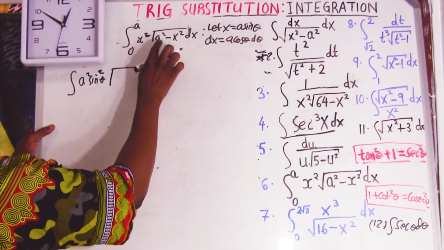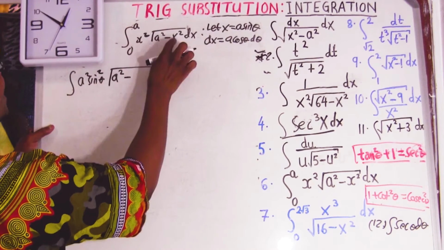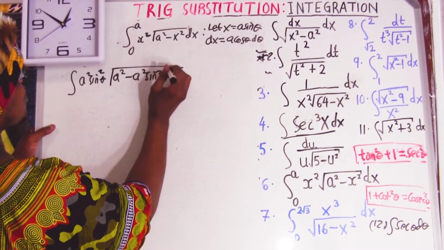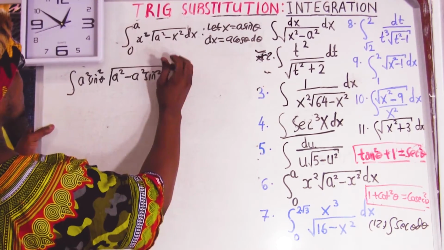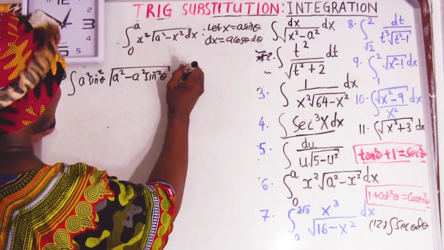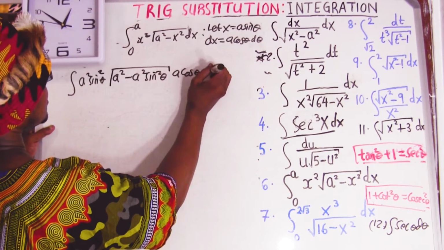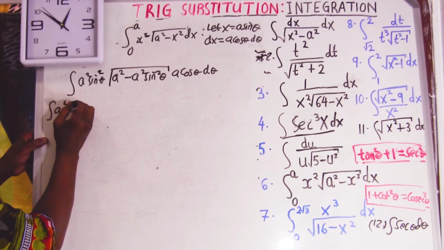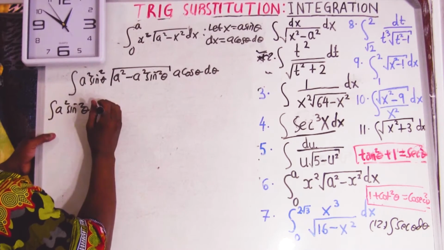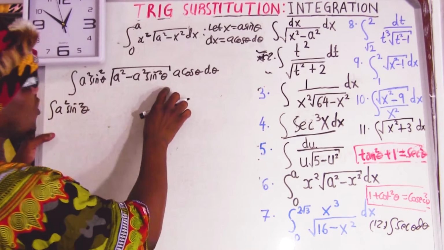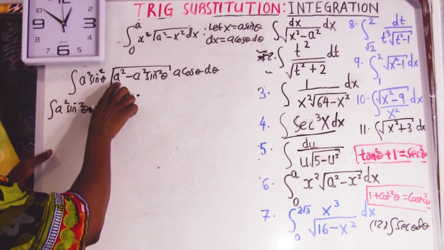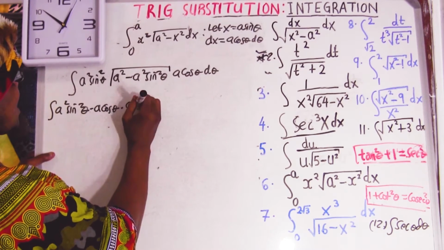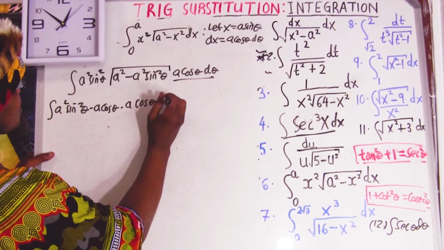Now come here: a squared minus x squared, with x squared equal to a squared sine squared theta, because all of this you must square. And dx equals a cos theta d theta. This gives a squared times 1 minus sine squared, which equals cos squared, and the square root of cos squared equals cos. Factoring out a squared, it gives you a cos theta, and here we have a cos theta d theta.